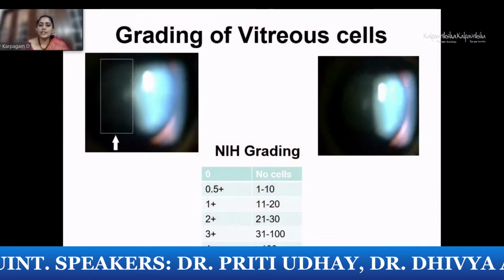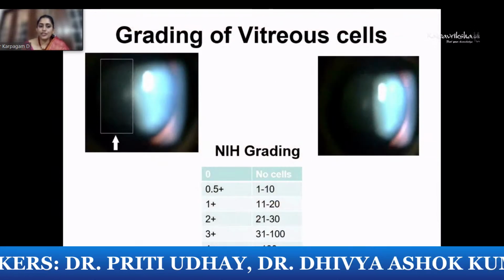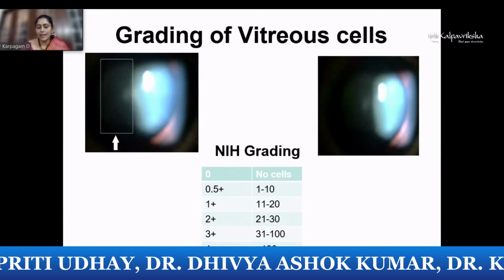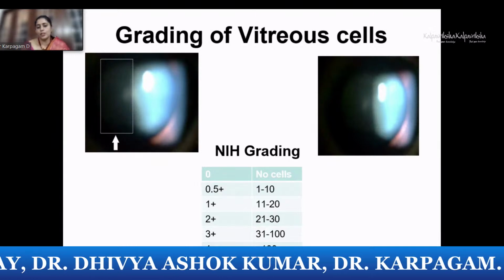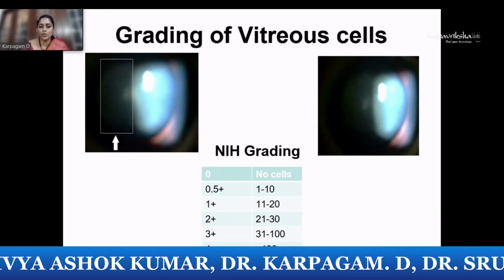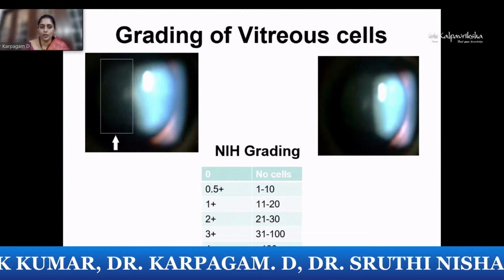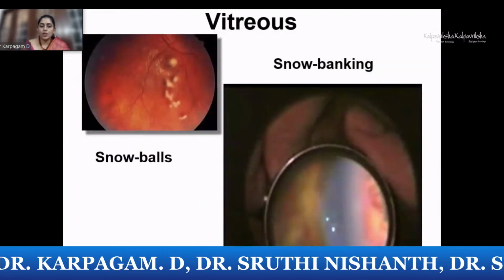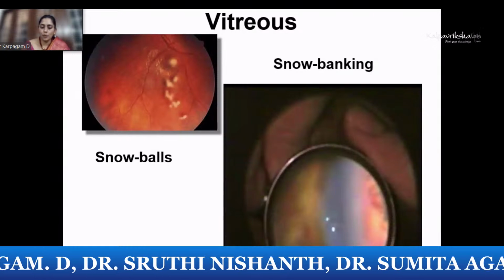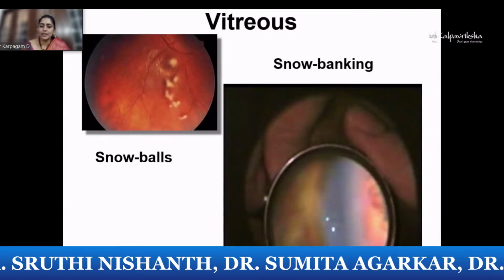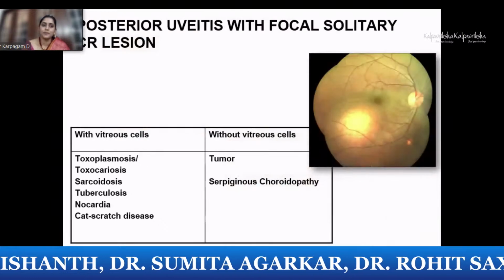The grading of vitreous cells, NIH has come up with a grading of vitreous cells which can be seen in the anterior vitreous phase with a slit lamp itself. So from 0 to 4+, this is the grading which we follow. Also look out for snowballs and snowbanking, which can be ideally seen by indenting at the pars plana region.